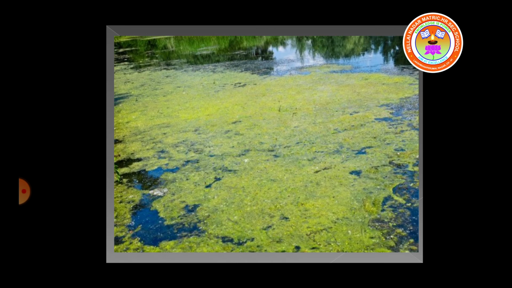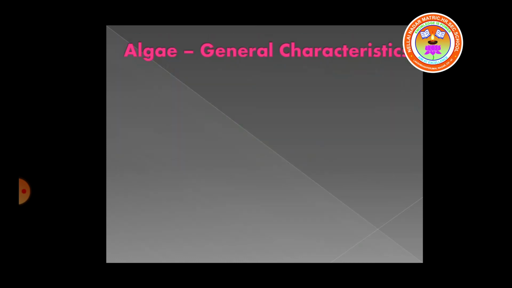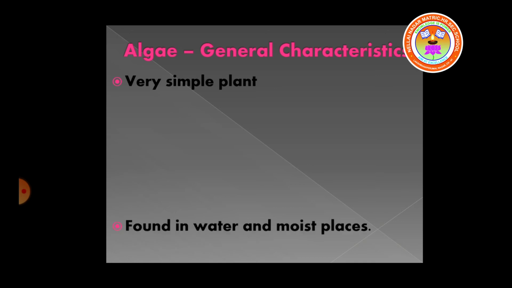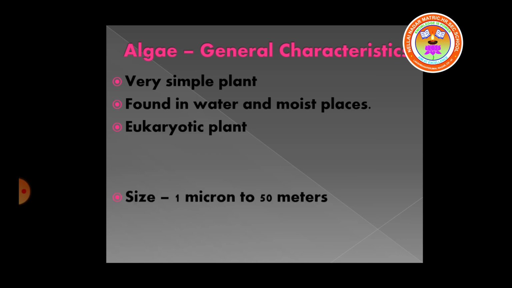Children, have you ever seen a green colored surface covering water bodies such as a pond or lake? What are they? They are nothing but algae. The general characteristics of algae are that they are very simple plants found in water and moist places. They are eukaryotic plants.